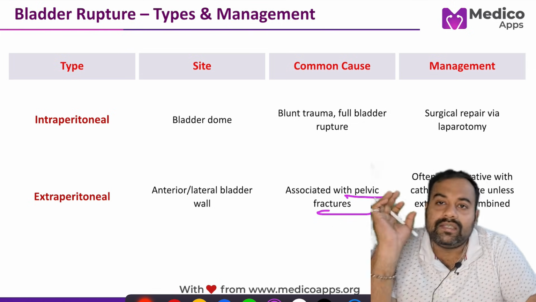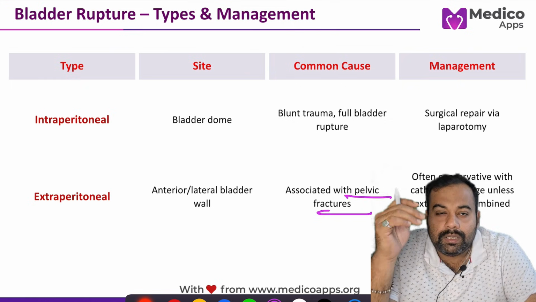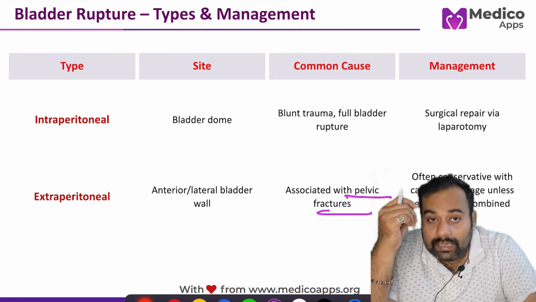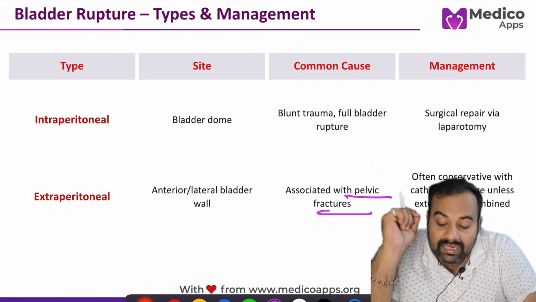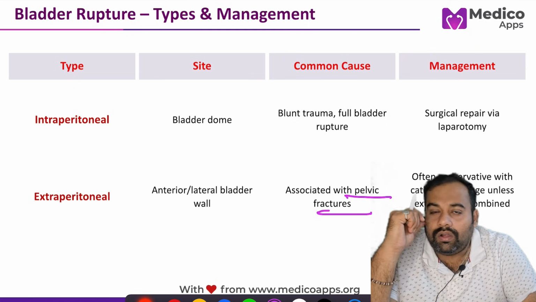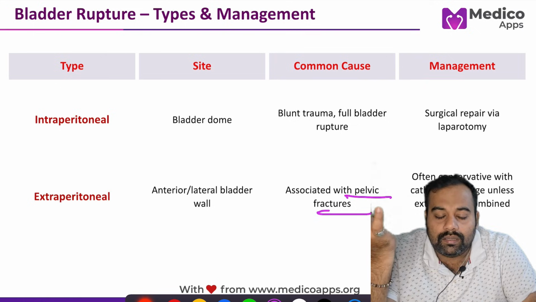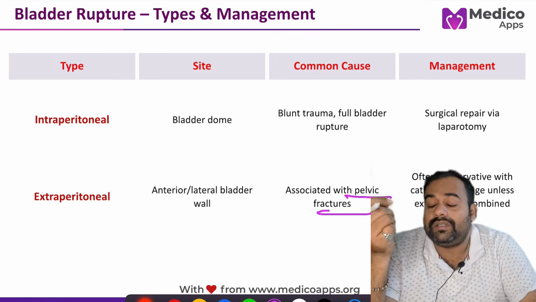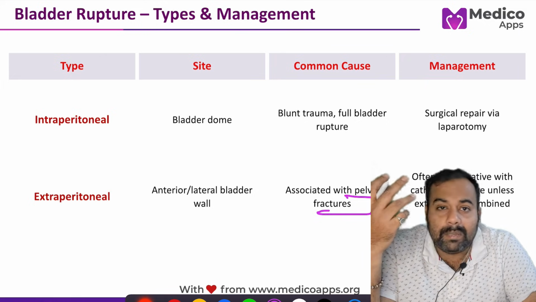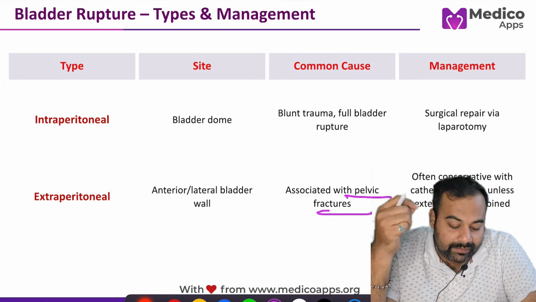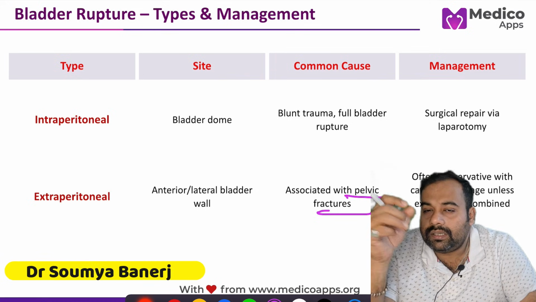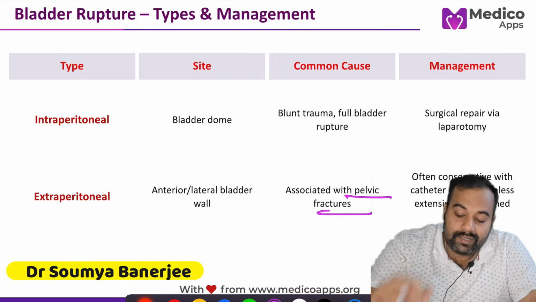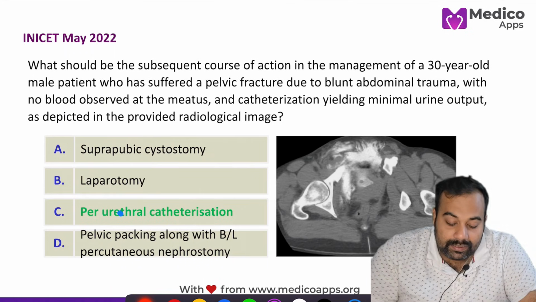Simple conservative management with paraurethral catheterization would be enough. Most of the time extraperitoneal bladder rupture presents with a combined pelvic fracture, so it is simply conservative management with a catheter in situ.